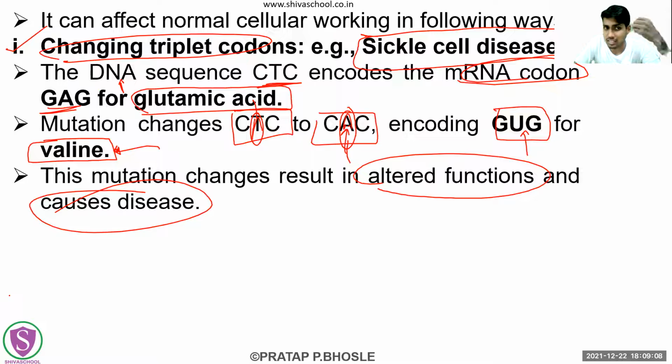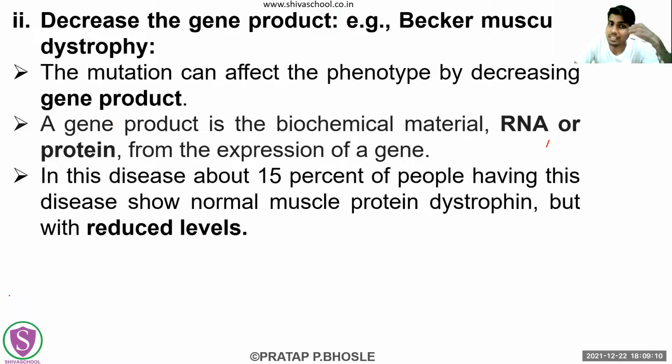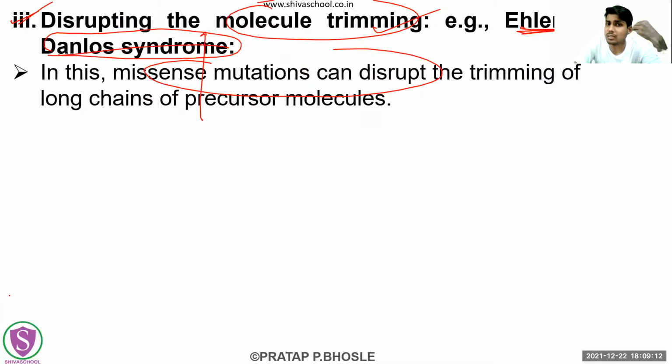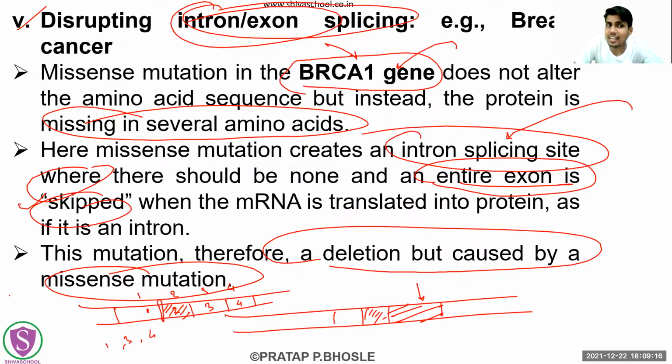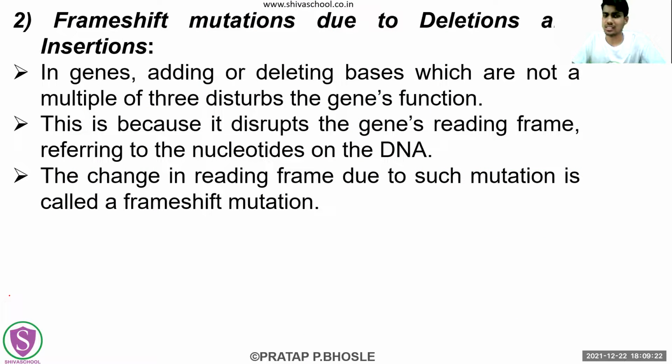That is the first, changing the triplet codon, then decreasing the gene product, then disrupting the molecular trimming process, then altering the intron removing site, and the last, disrupting the intron exon splice. Okay. You can also make this same kind of notes now.